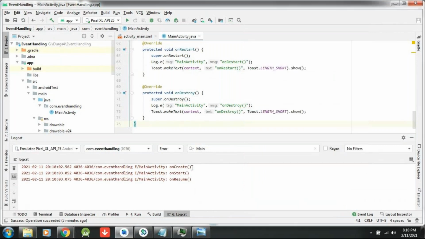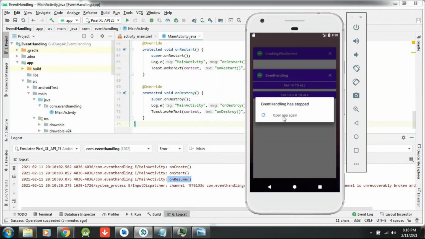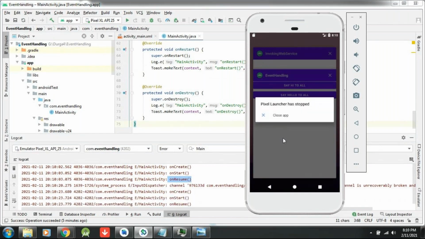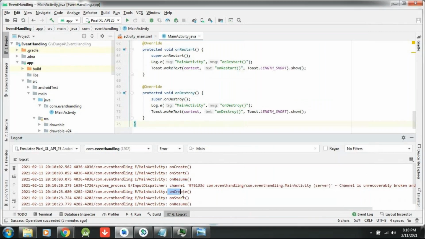Observe here: onCreate, onStart, onResume. There is some problem actually. Some external application is crashing, an inbuilt one, that's the reason. Again it started: onCreate, onStart, onResume. Three methods are called when it is launched.